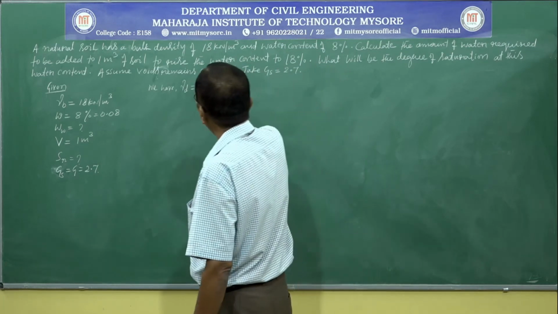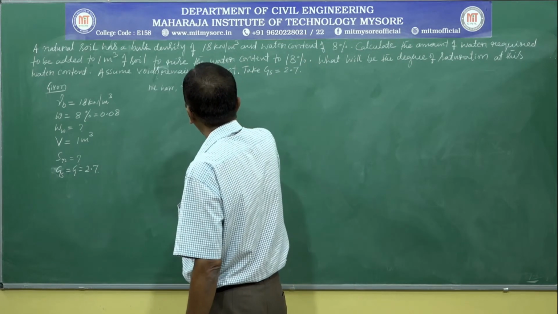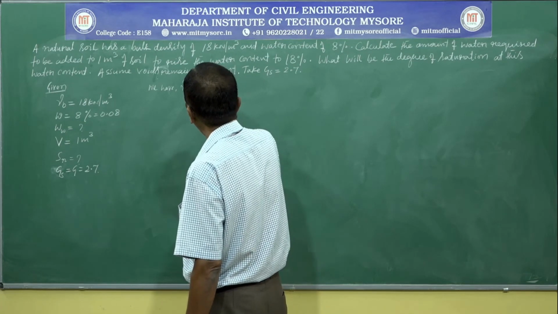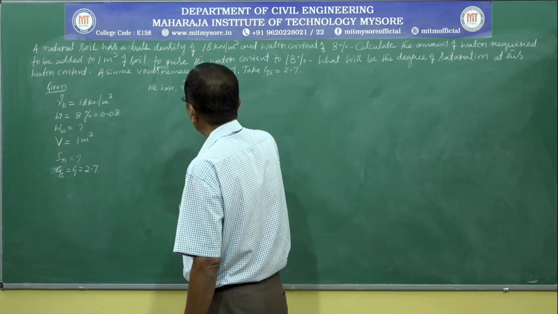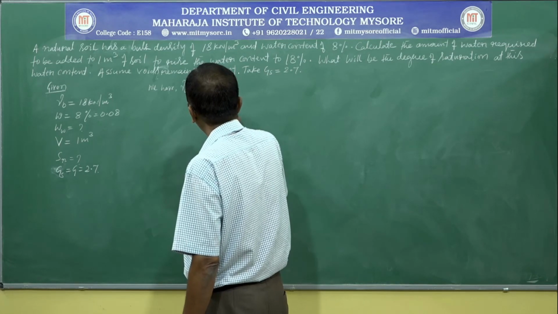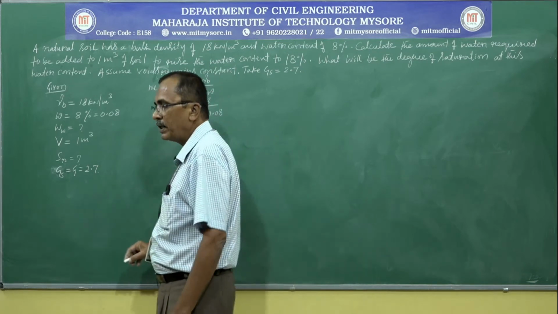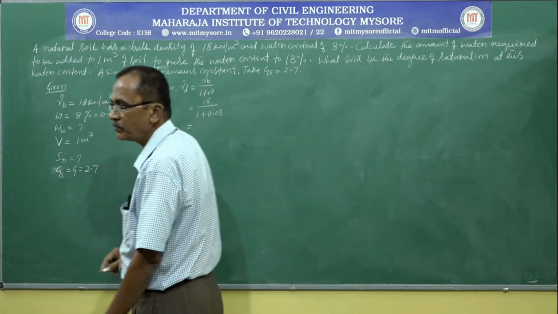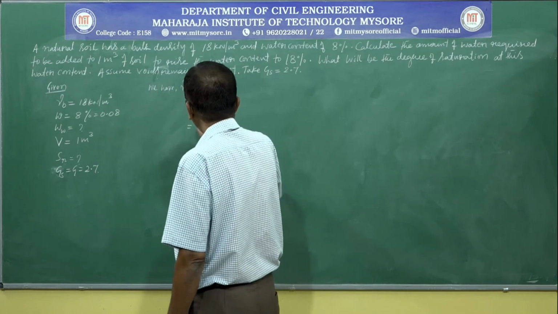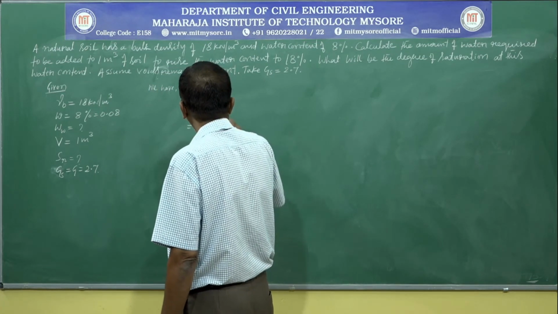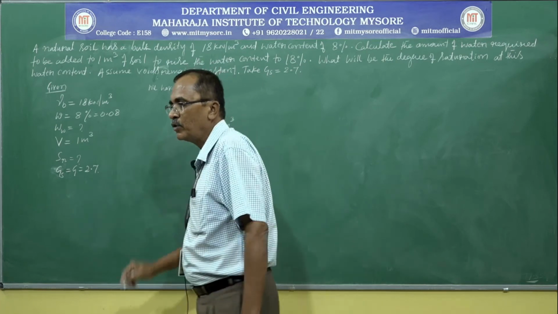So gamma D is equal to gamma B divided by 1 plus W, that is equal to 18 divided by 1 plus 0.08. This is in its natural condition. So we will get gamma D is equal to 16.67 kilonewton per meter cube.